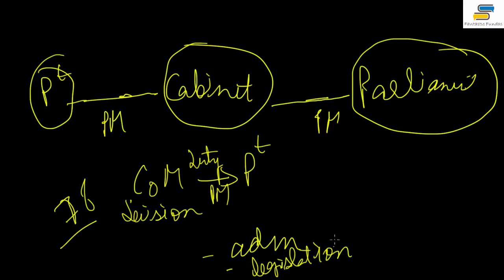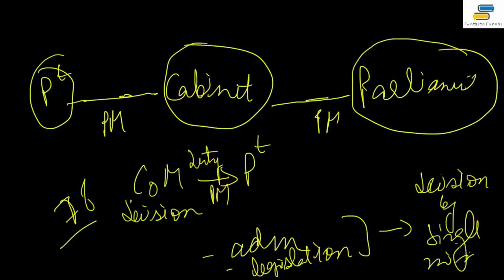Number 2, the President might call for these reports, so even then the Prime Minister has to give them if the President himself calls for it. And suppose some decision is taken by a single minister, and the President wants that the whole Council of Ministers should consider it. Then the President can submit that decision for the consideration of the whole Council of Ministers. Obviously, that must not have been discussed by the Council earlier.